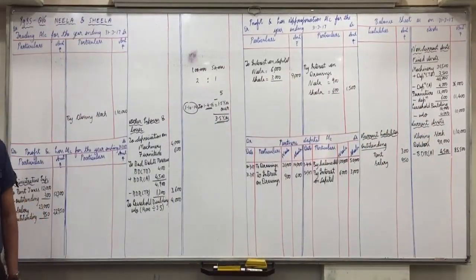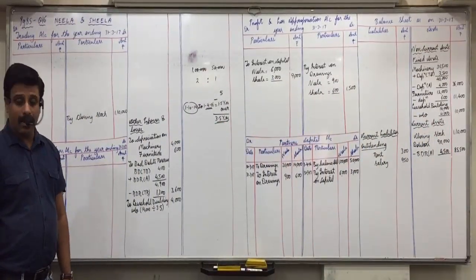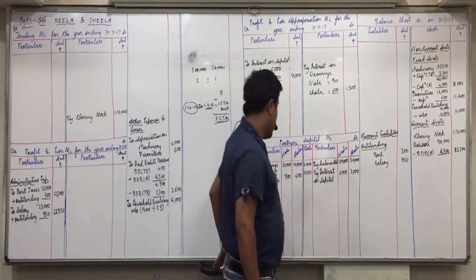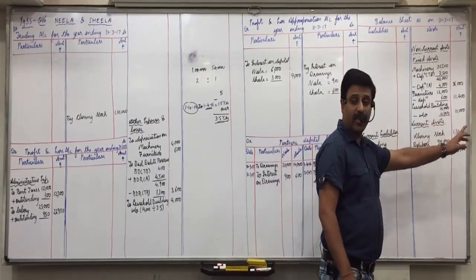Okay, what are the two effects we have to give? One effect in other expenses and losses, written off 4,000. Second effect, minus from leasehold building, written off 4,000.